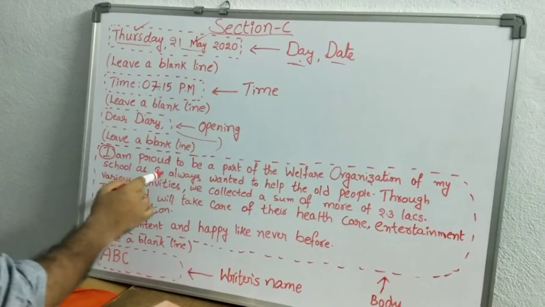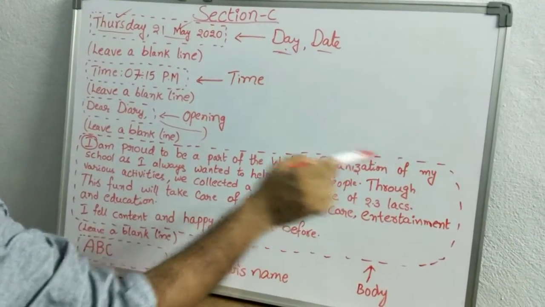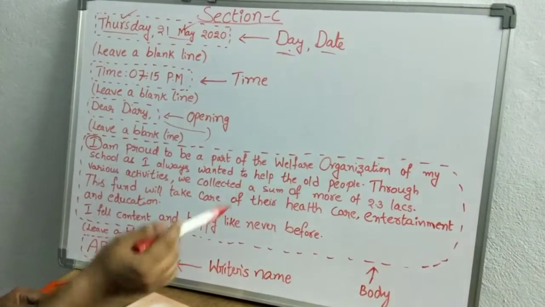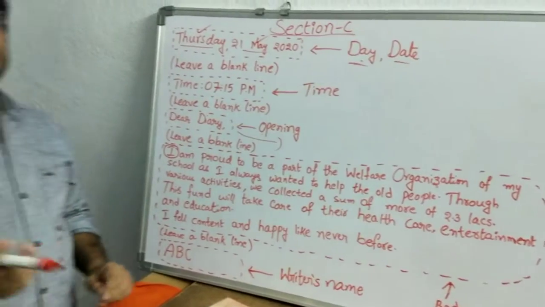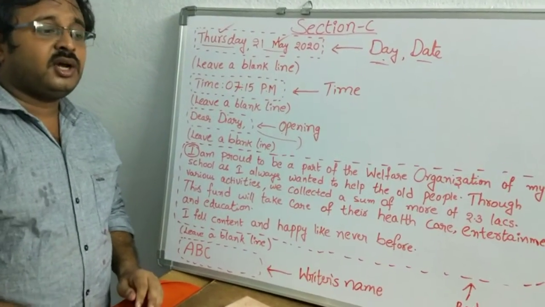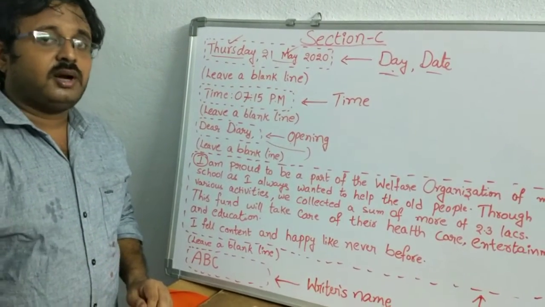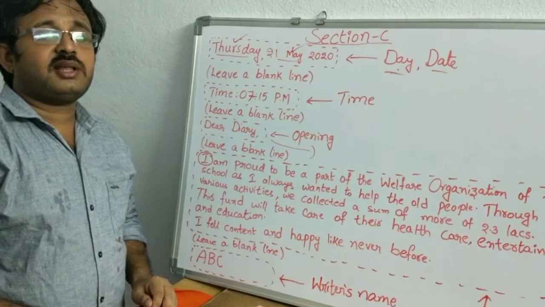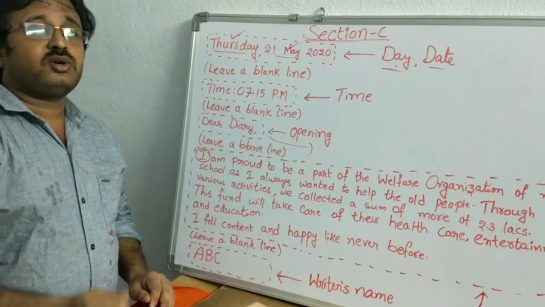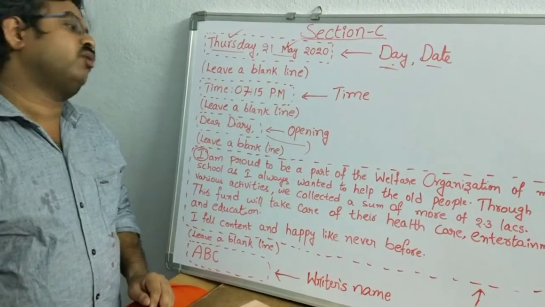I am proud to be a part of the welfare organization of my school as I always wanted to help the old people. So recently we are struggling with COVID-19. Am I right? But before COVID-19, how many of you went to orphanages, old age homes from your school? So many schools nowadays offer field work to orphanages. So charity should not depend upon an event. It has to happen throughout the year.